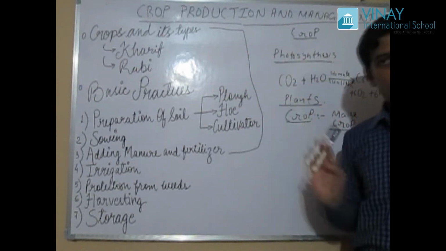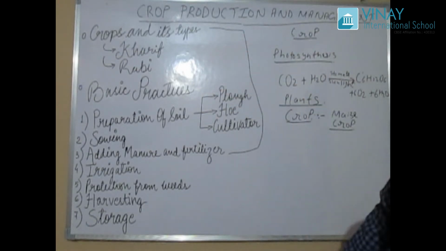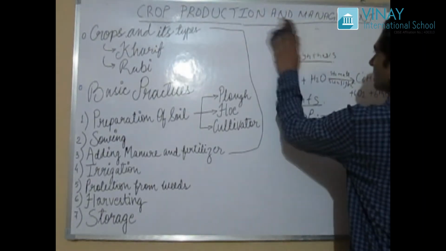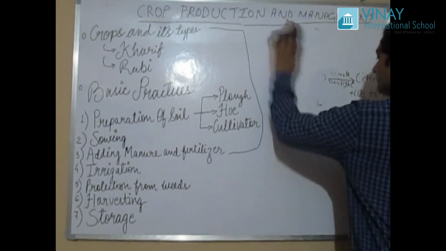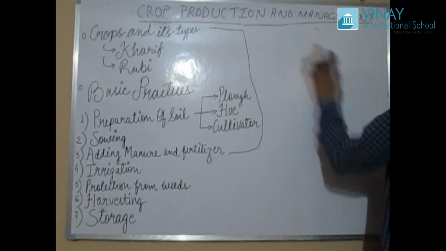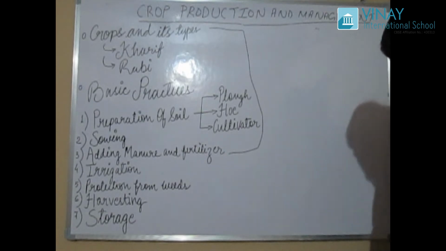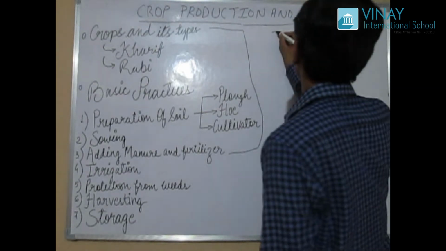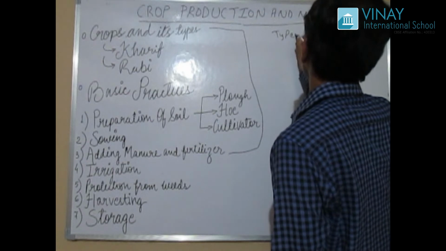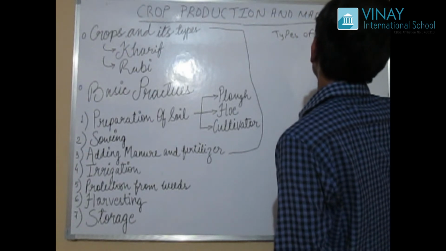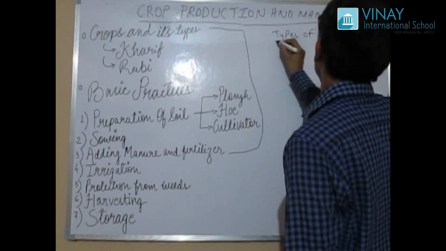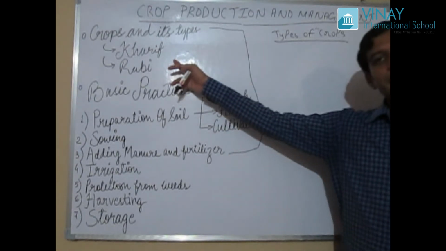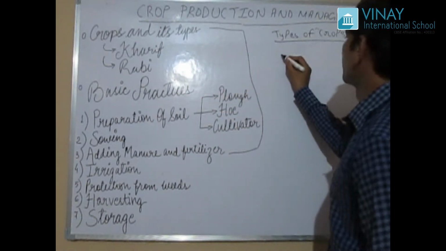What are the types of crops? So let us see further about it. Let's see the types of crops. Here you can see our first type of crop is Kharif.